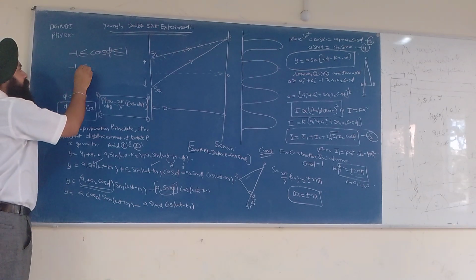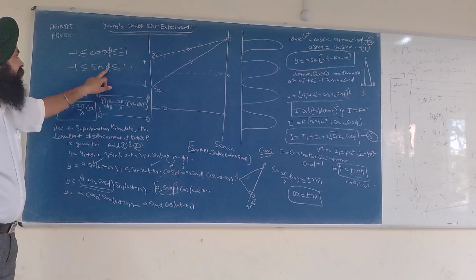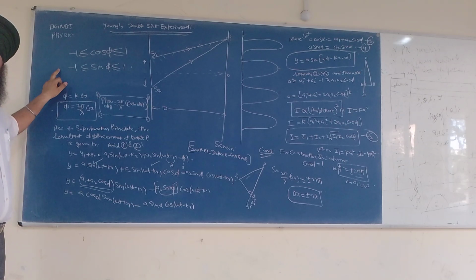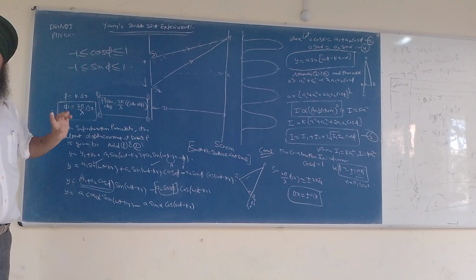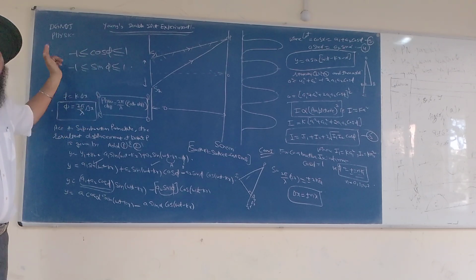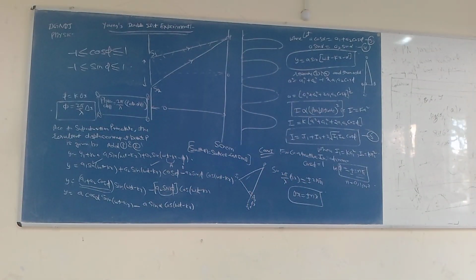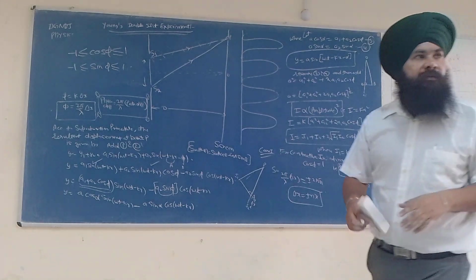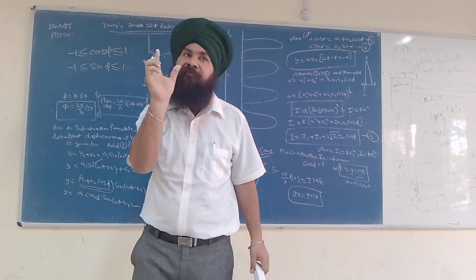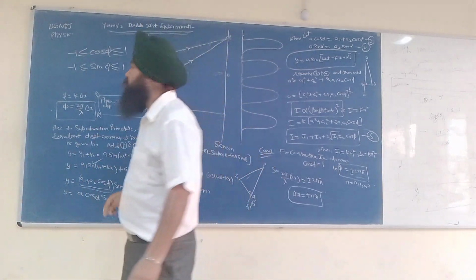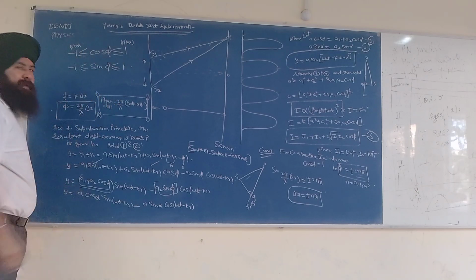Similarly for the sine. Maximum value of sin phi is 1, minimum value of sin phi is -1. It means sine varies from -1 to +1. And similarly cos varies from -1 to +1. Are you getting my point? Okay. So you can take the angle phi or theta, one and the same thing. So this is the maximum value, and this is the minimum value.